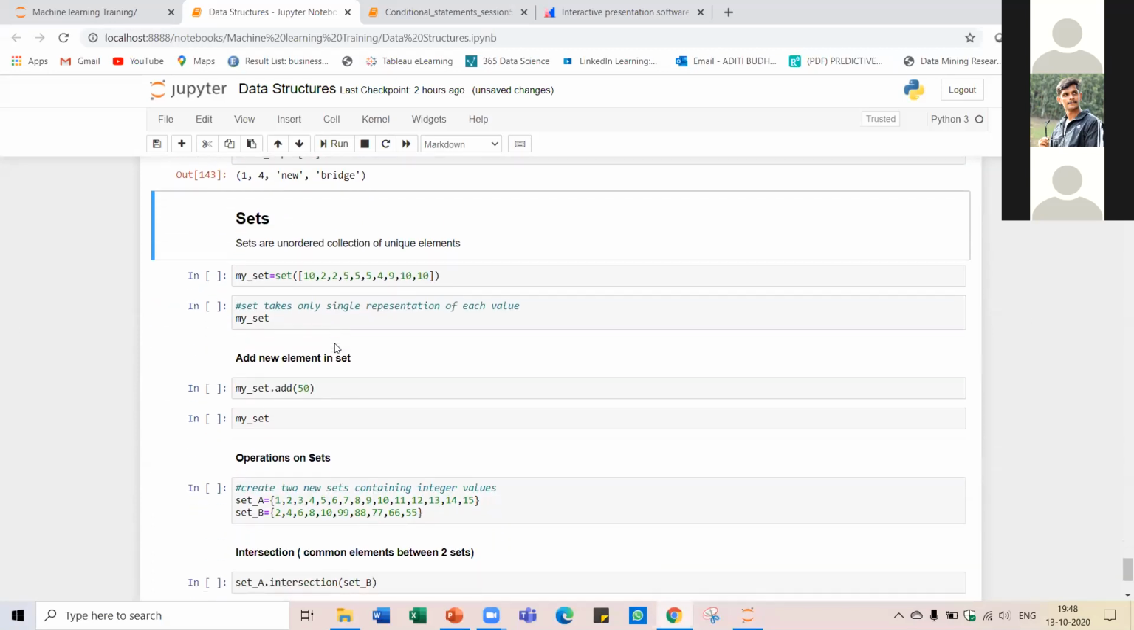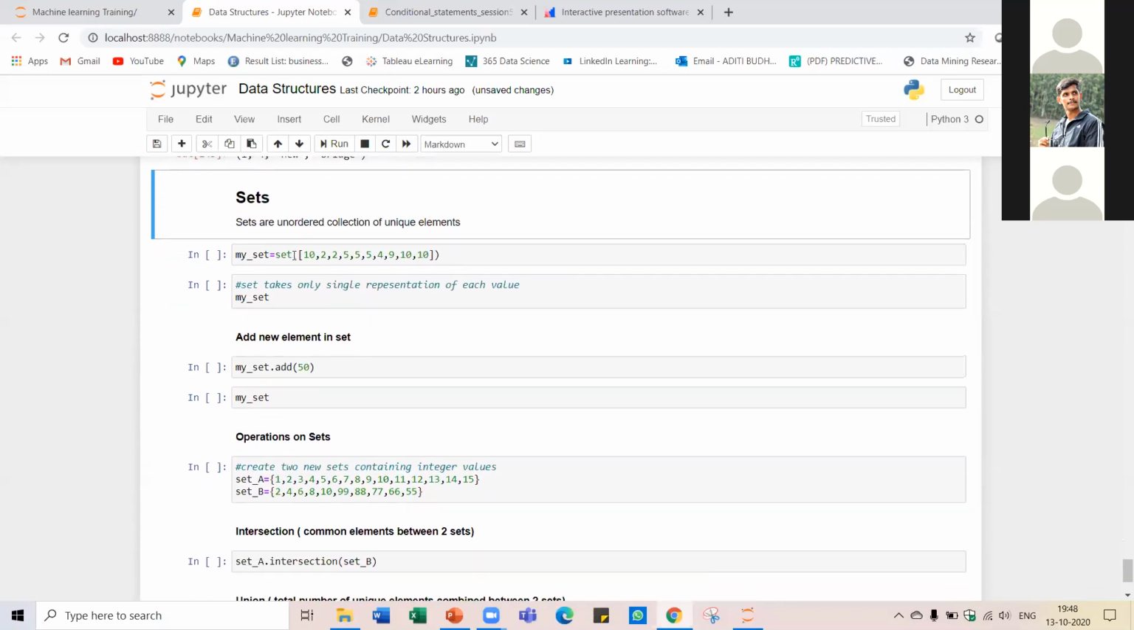So now let's go to sets. We had looked at this set function previously also, where we were trying to convert a list into a set. Here also we are doing the same thing. This is the list of numbers that we have, enclosed in square brackets, signifying that this is a list. We are passing this list inside the function set in order to create a set.